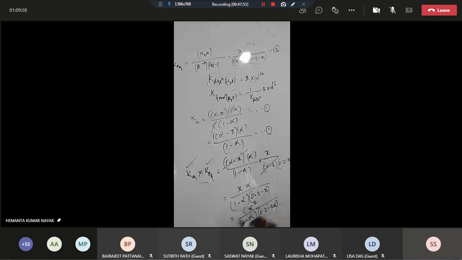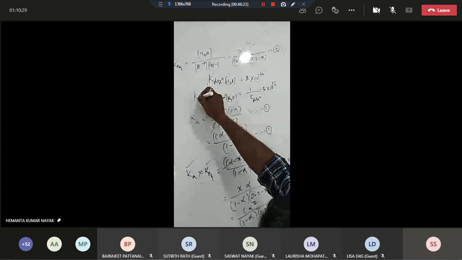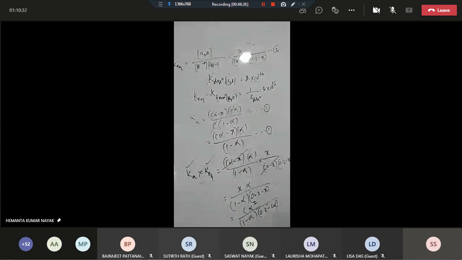Okay. Just solve this equation to get the value of alpha. All of you just write down this equation and verify that answer. Definitely that alpha will be greater than the original value of alpha. And just let me know. K equilibrium is 5 into 10 to the 15. This is K equilibrium. All of you just take that screenshot or write this down.